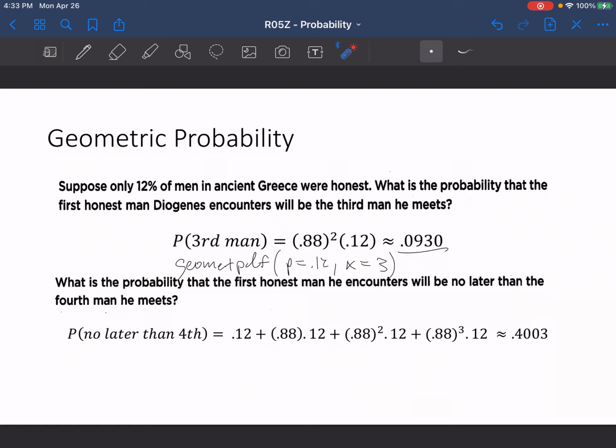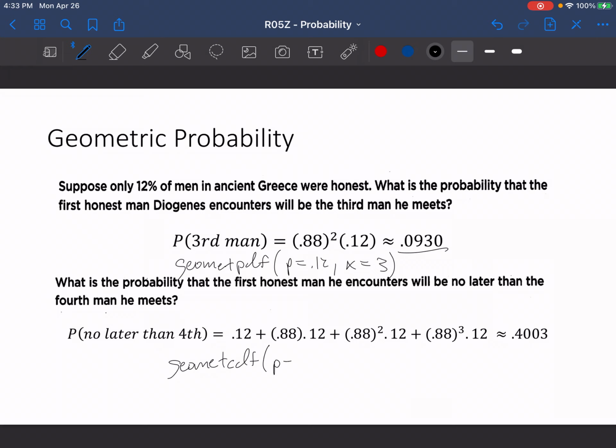Then if we're asked what is the probability that the first honest man he encounters will be no later than the fourth man he meets. Again, not a definitive value, but no later than the fourth man that he meets. And so in this case, let me make sure that this works. Yep, perfect. Okay, so for this one, we would again go to second vars, but we would use geometric CDF, not PDF in this case.